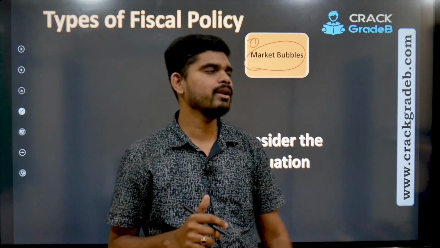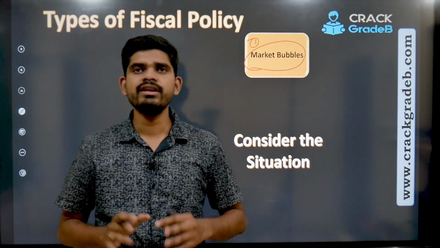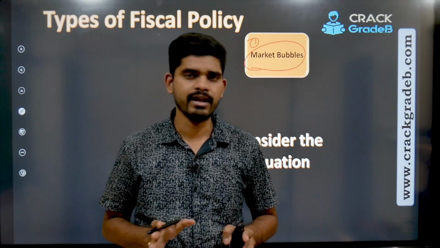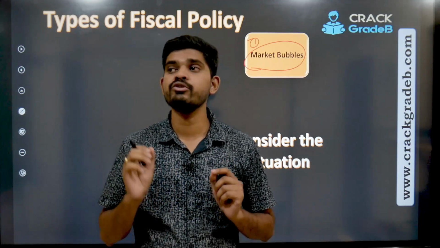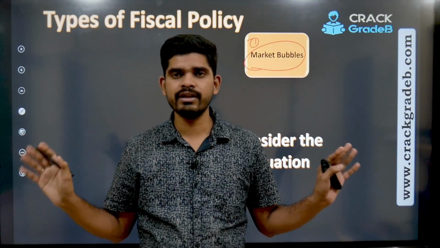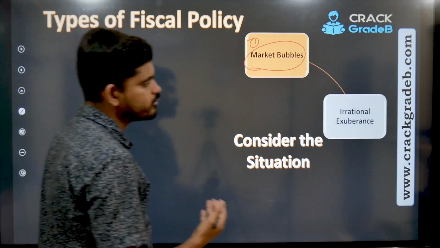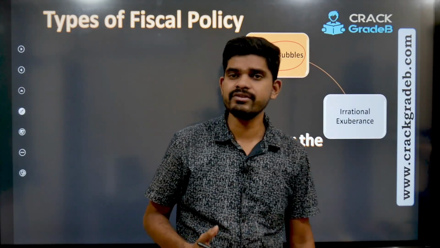Exactly, that is a bubble. From a distance you would see everything is fine, right? Everything is fine, but when you go closer to it, when you try to touch it, it goes away. So that is known as a market bubble. Irrational exuberance. What is irrational exuberance?